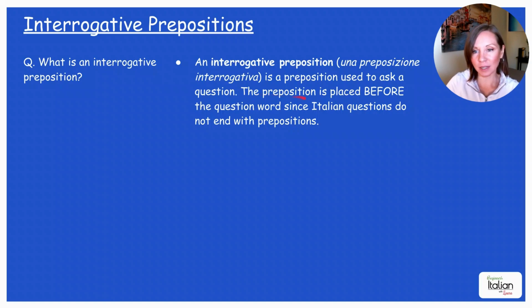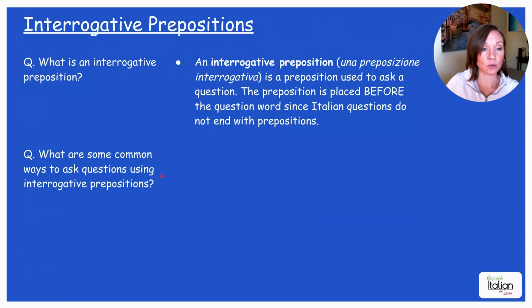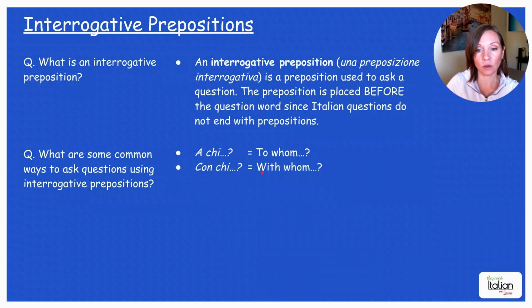Okay, so the preposition is placed before the question word since Italian questions do not end with prepositions like we commonly use in English. What are some common ways to ask questions using interrogative prepositions? Okay, so we have a chi, to whom, con chi, with whom, di chi, I'll just say whose, but it's literally of whom, and per chi, for whom.